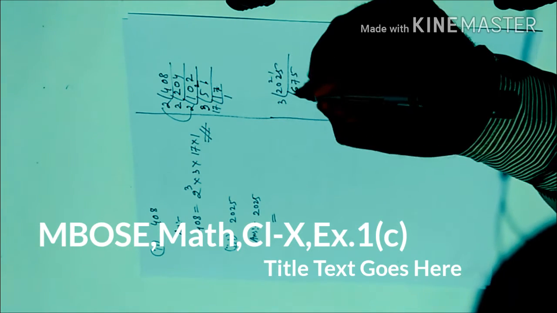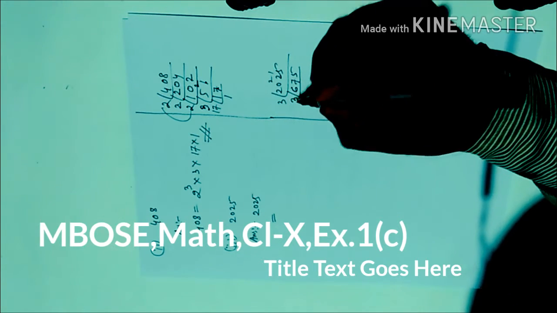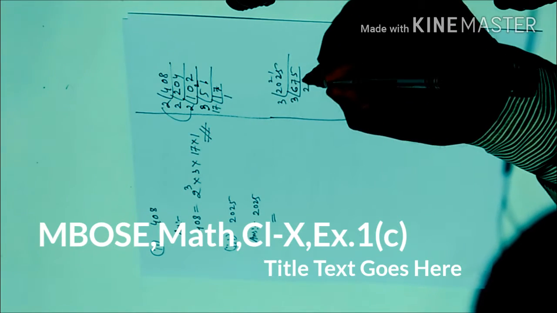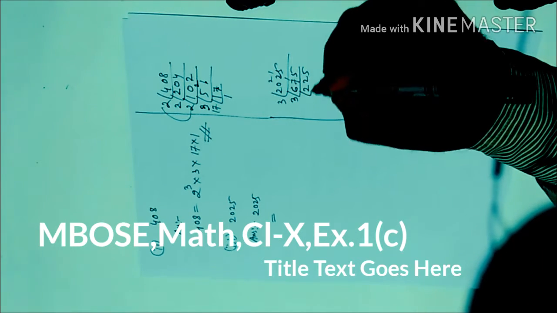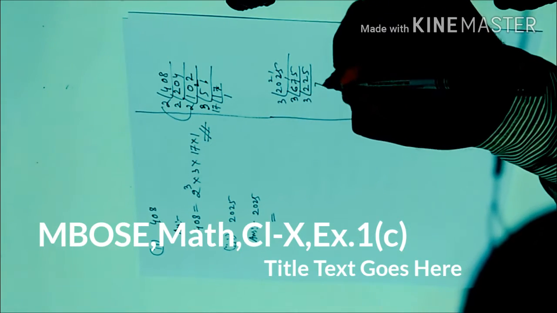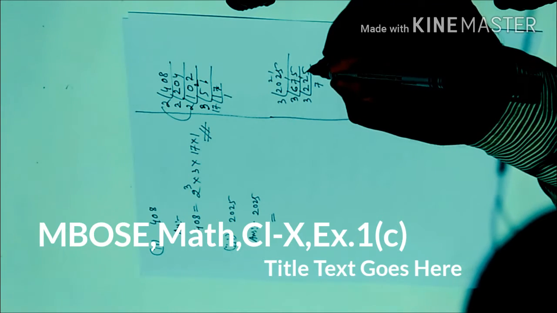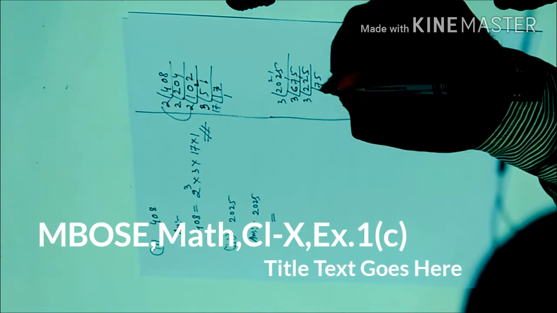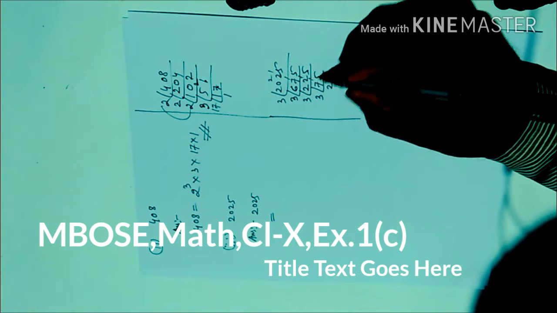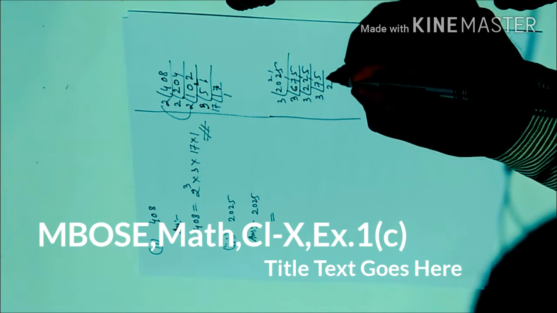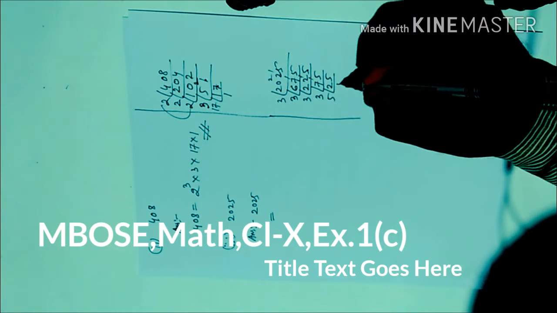3 5s are 15. Again divisible by 3. 3 2s are 6, carry 1. 3 5s are 15. Next, again divisible by 3. 3 7s are 21. Carry 1, 1 and 5 become 15. 3 5s are 15. Next, again divisible by 3. 3 2s are 6. Carry 1, 1 and 5, 15. 3 5s are 15. Again 5, 5 5s are 25.